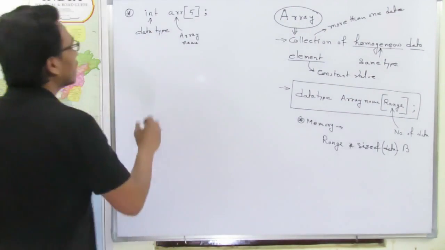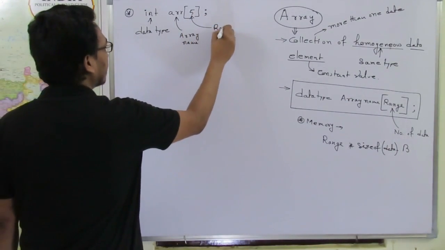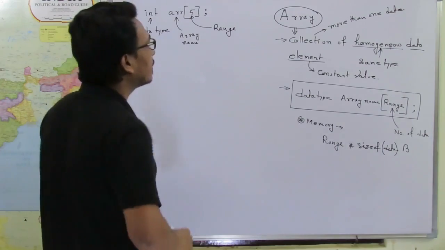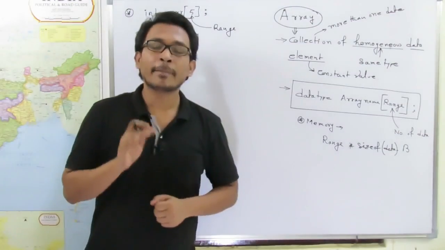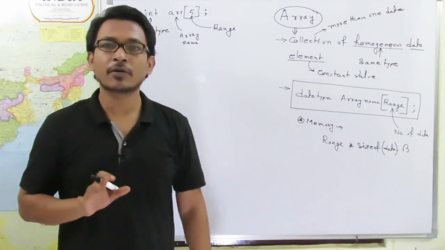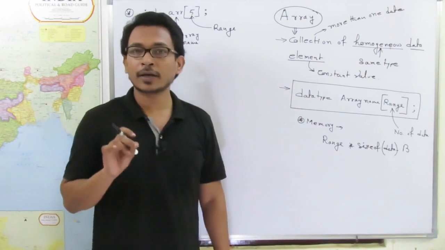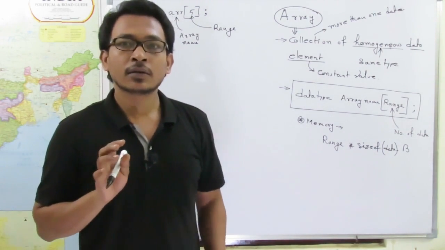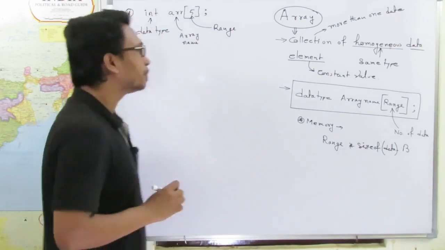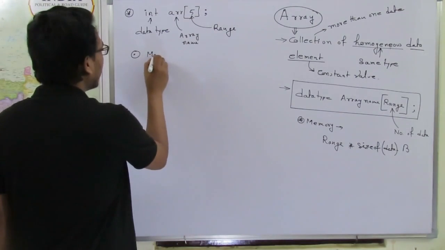Now this is our array name and this is our range. That means how many data this particular array can hold. This particular array can hold maximum 5 data at any particular moment of time. And what will be the type of those data? Those data need to be integer type. Clear? Now for this data, how many memory will be required?